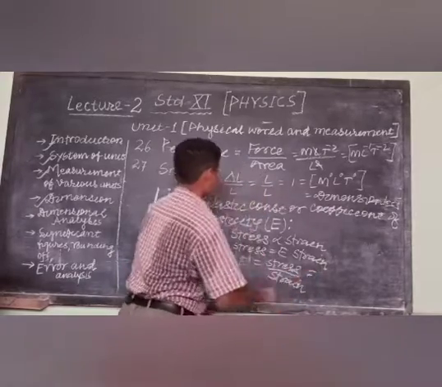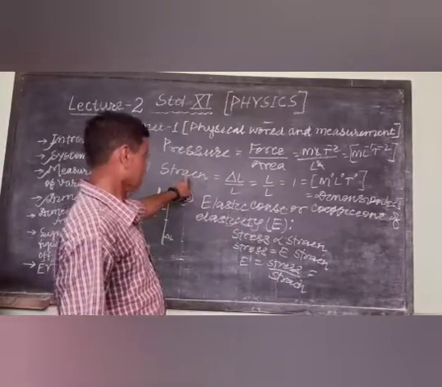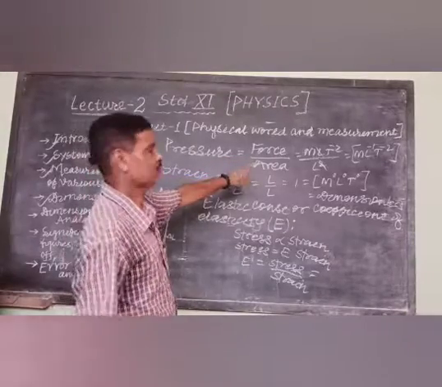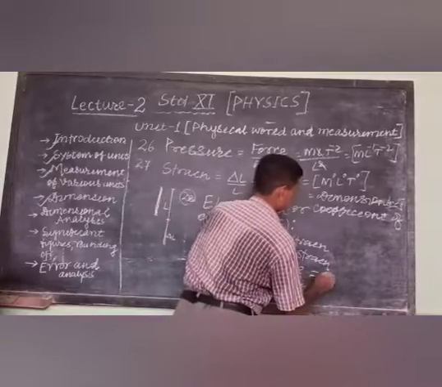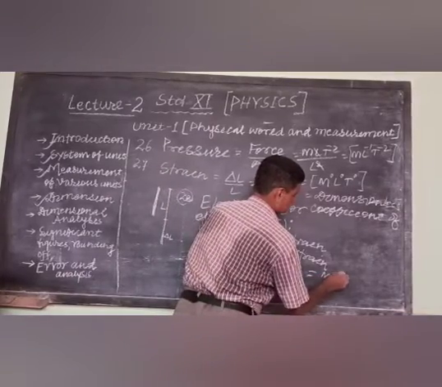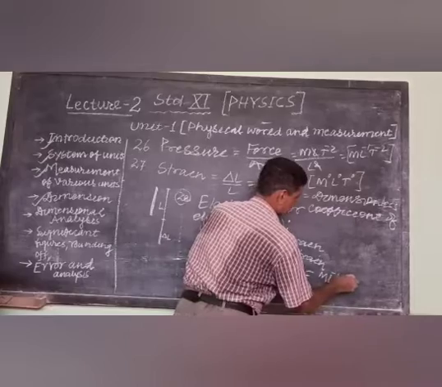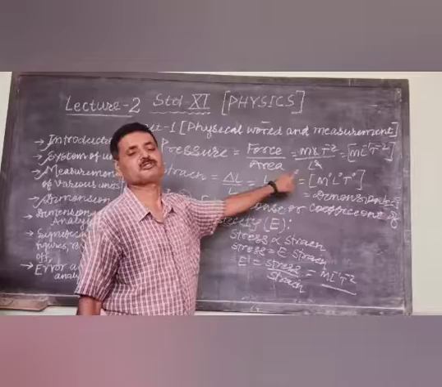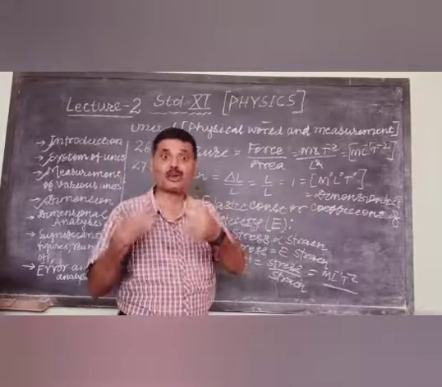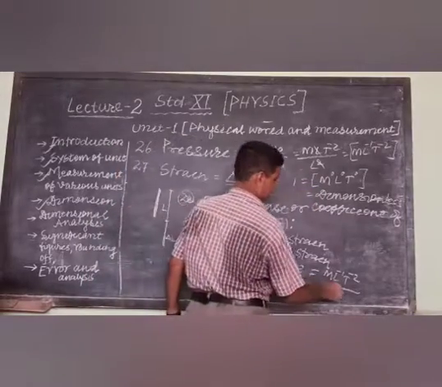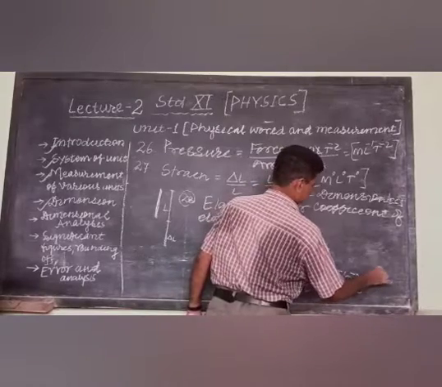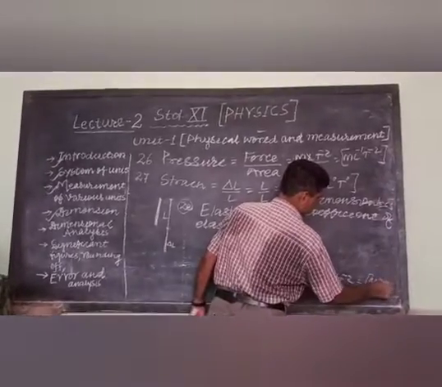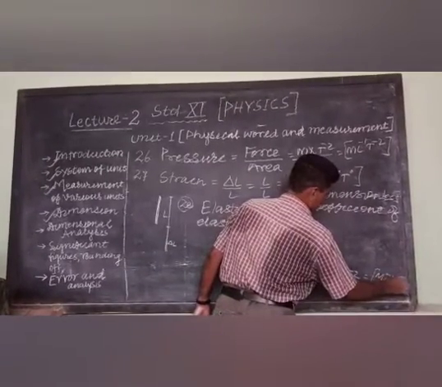Stress is equal to pressure, mL^-1 T^-2, that was the stress, and strain is a dimensionless quantity, it has no dimension, divided by 1, and simply it is mL^-1 T^-2.